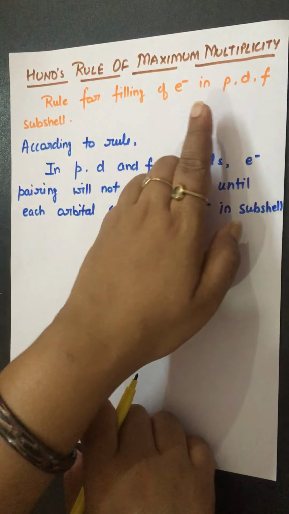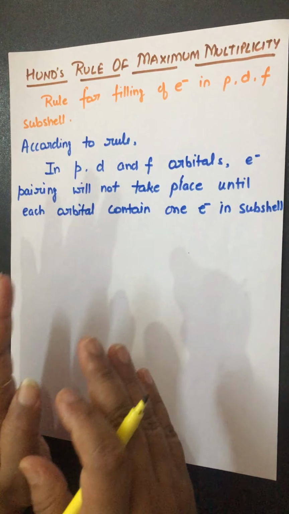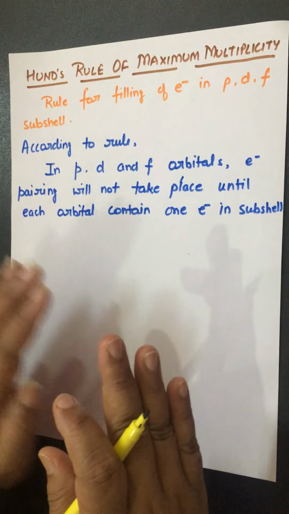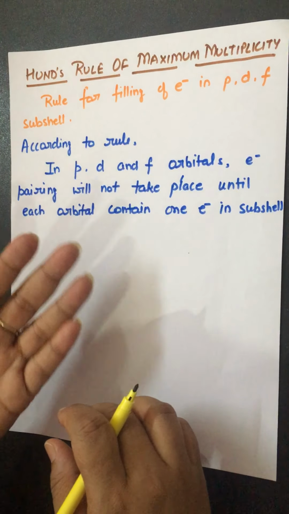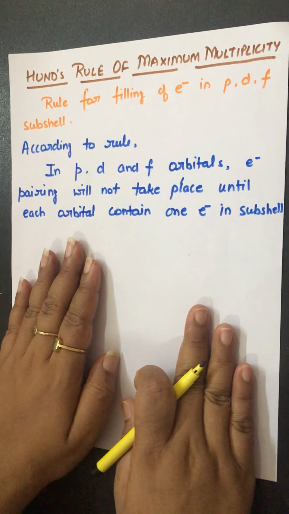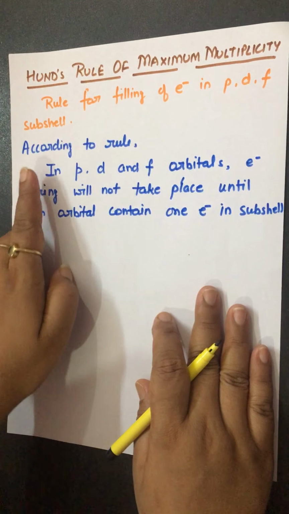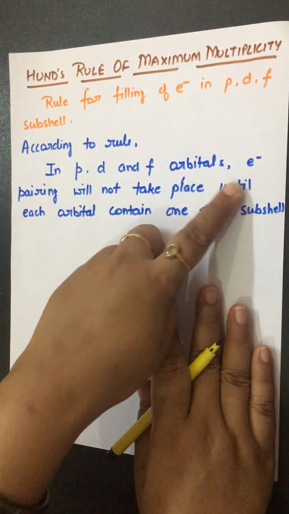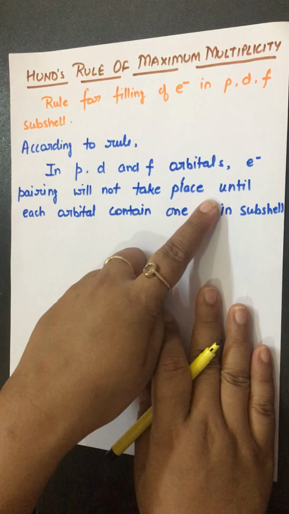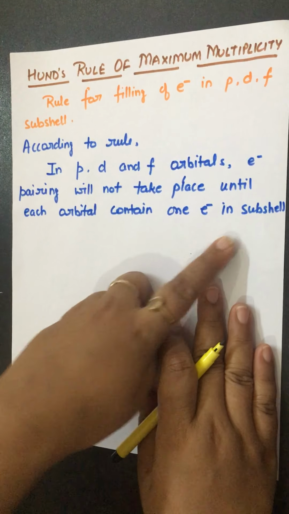What did Hund's rule say? In p, d, f orbitals, electron pairing will not take place until each orbital contains 1 electron in the subshell.